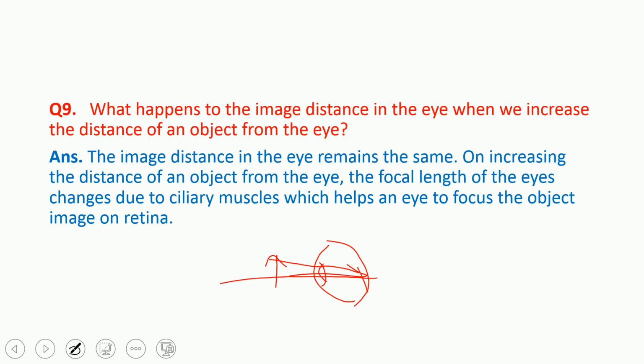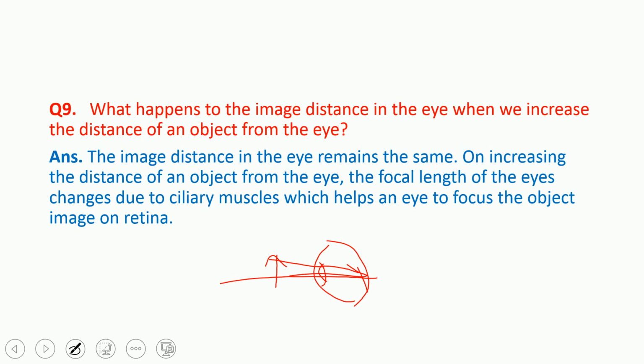That is the importance of the eye lens. Depending on the distance, the eye lens adjusts its focal length with the help of the ciliary muscles, so that wherever the object is, the image falls on the retina only.